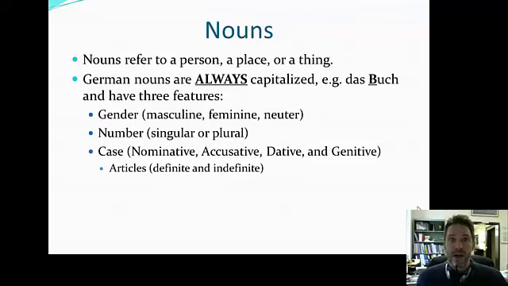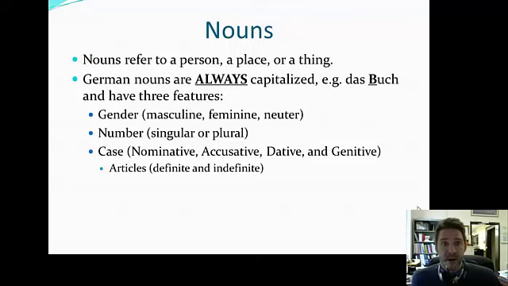So nouns, as just a basic description, always refer to a person, place, or a thing. German nouns are always capitalized. Okay, for example, das Buch. Notice that the article das isn't capitalized here. Now, if you're starting a sentence, then capitalize this. But if it's inserted in the middle of a sentence, for instance, ich lese das Buch, I read the book, the B in Buch is always going to be capitalized, no matter what. So please always do that.